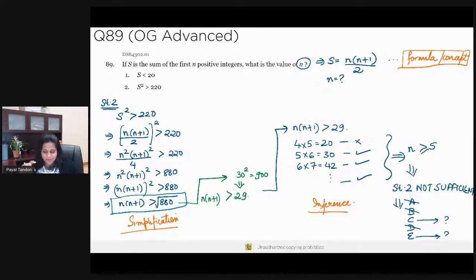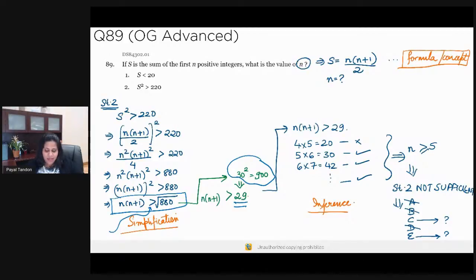Mohak, to your point, here the number is actually a lot bigger, 880. But it is something that we are very familiar with. Why? Because 30 square is 900, right? That's an easy number to process. So I know for sure that n into n plus 1 is greater than 29. Why am I saying it's greater than 29? Because I know that 30 square is 900, and here my sign of inequality is greater than.